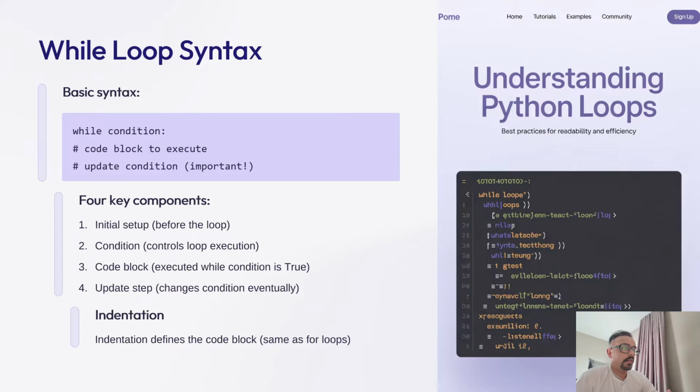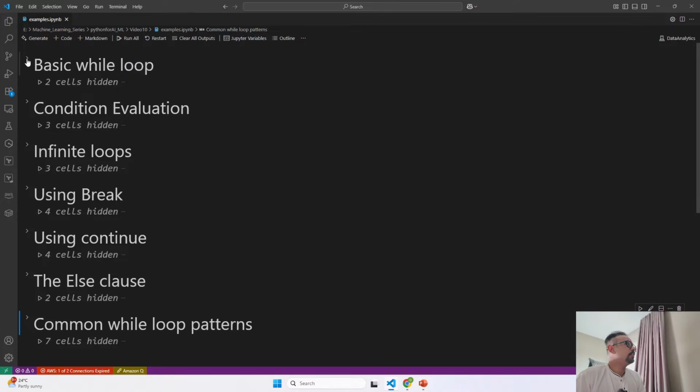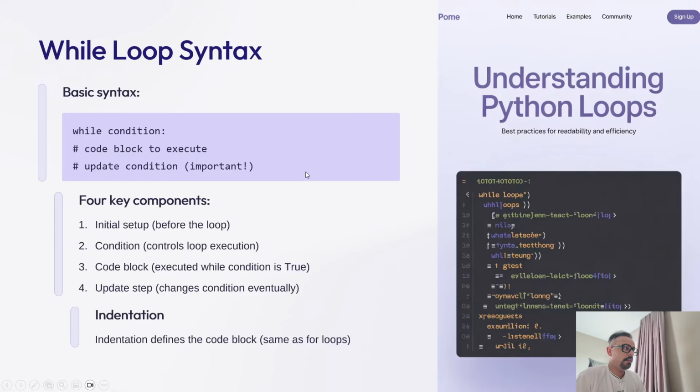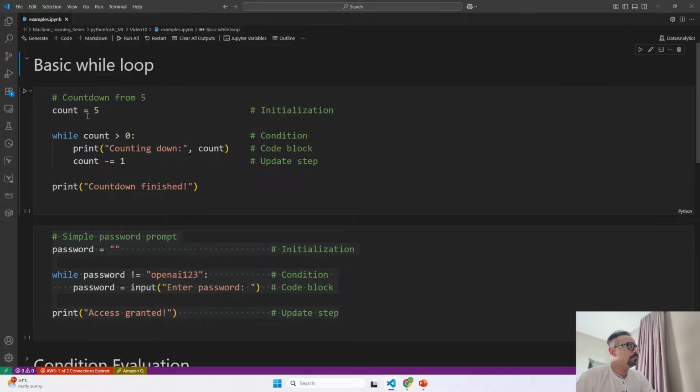In this example, I will show you how we write this with the four key components that we discussed, that is initialization, condition, code block, and update step. So first we go ahead and define our variable, which is the initialization phase. Then we define a condition where we say while count is greater than 0. So till the time count is greater than 0, and only then, it is going to run, otherwise it is going to end the loop.